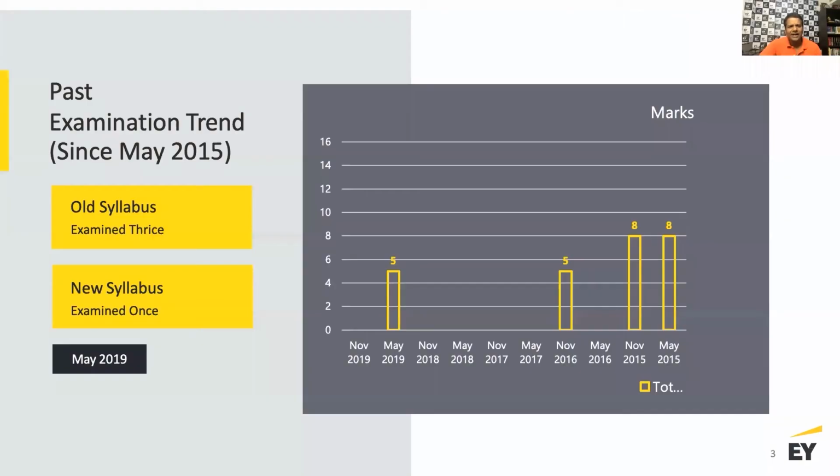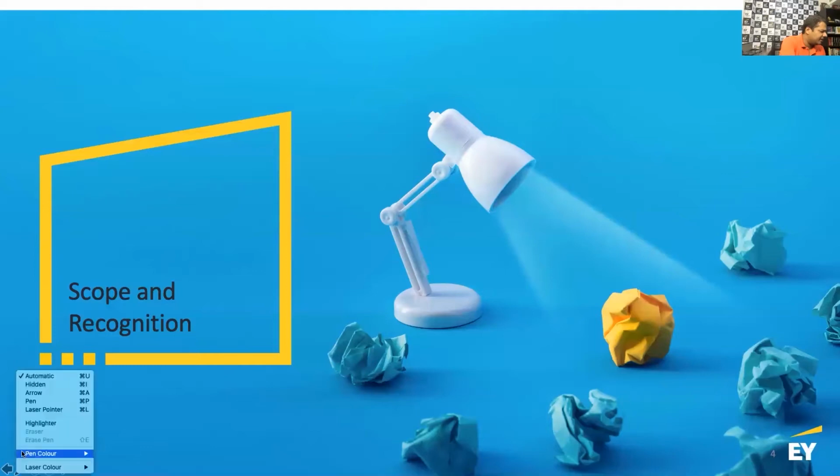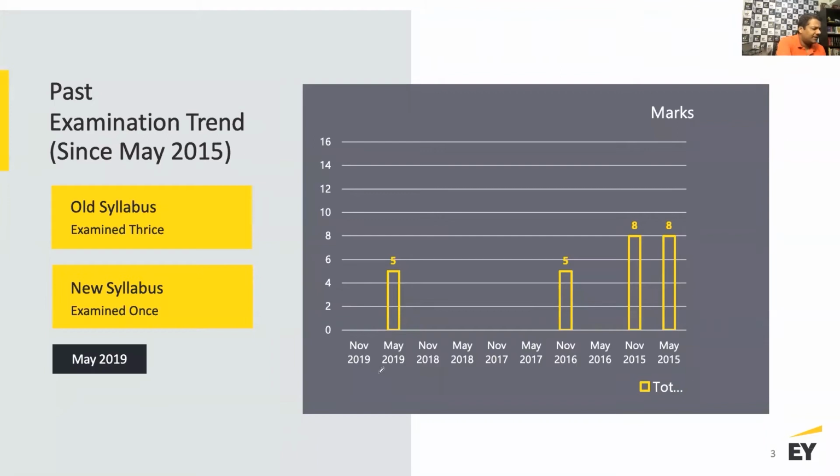Now, let's try and understand the importance of this from the perspective of examination trends. What you see here is that this standard is relevant, not to the extent of what we had for the tangible asset. In the last several terms, only in May of 2019 has there been a question asked on this, and that also for 5 marks. So we will cover that.